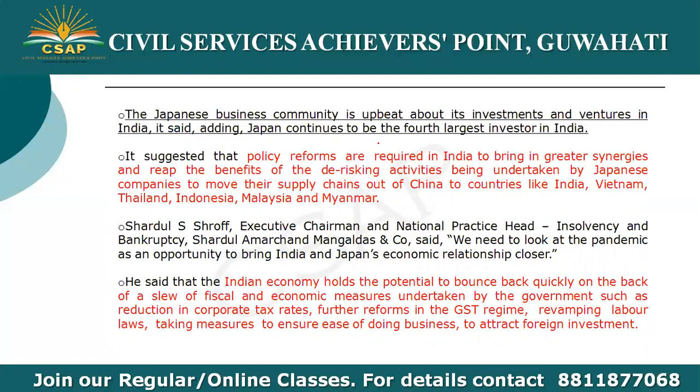So, as we know, since the coronavirus pandemic has broken out, many manufacturing units want to pull out from China, and they are looking for alternate countries.